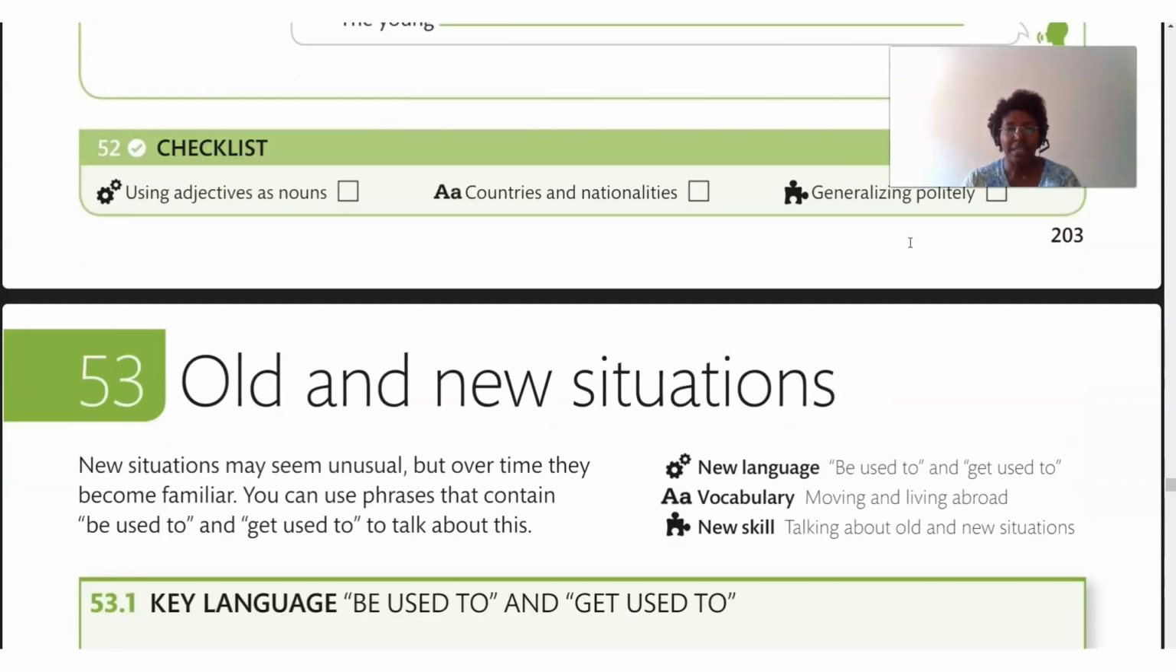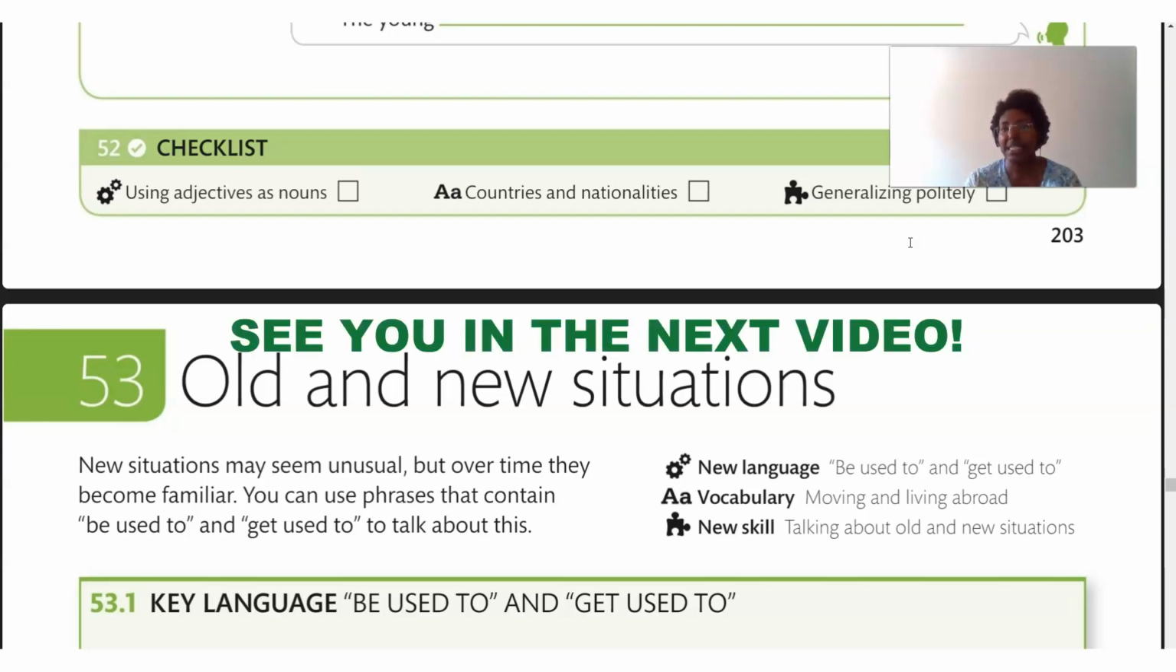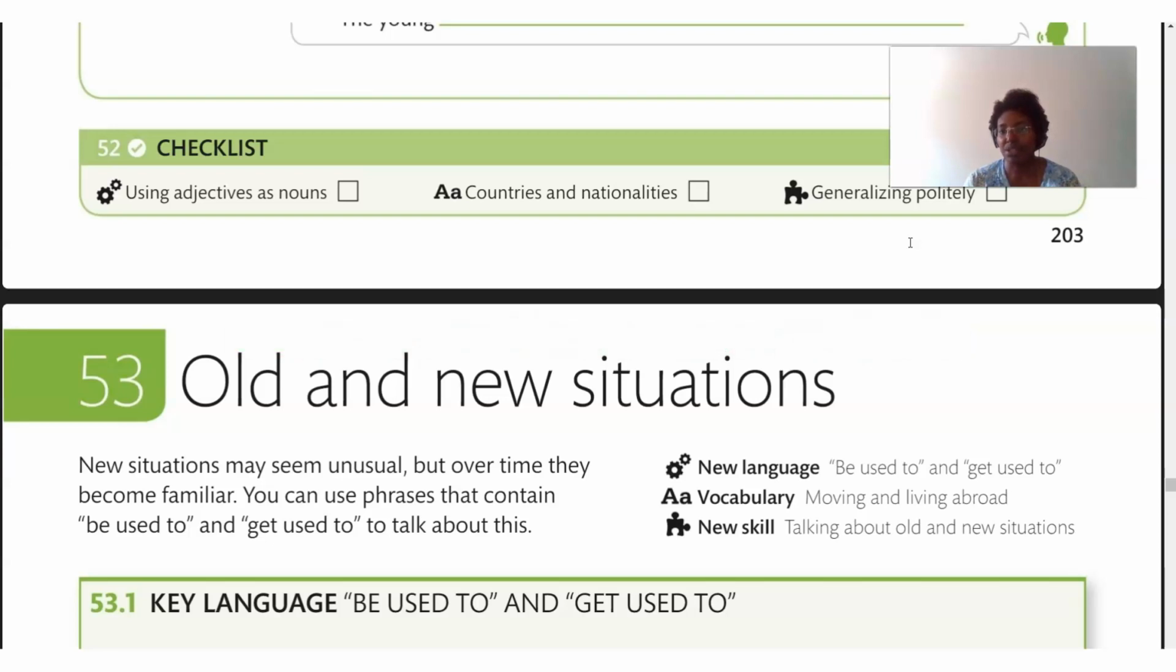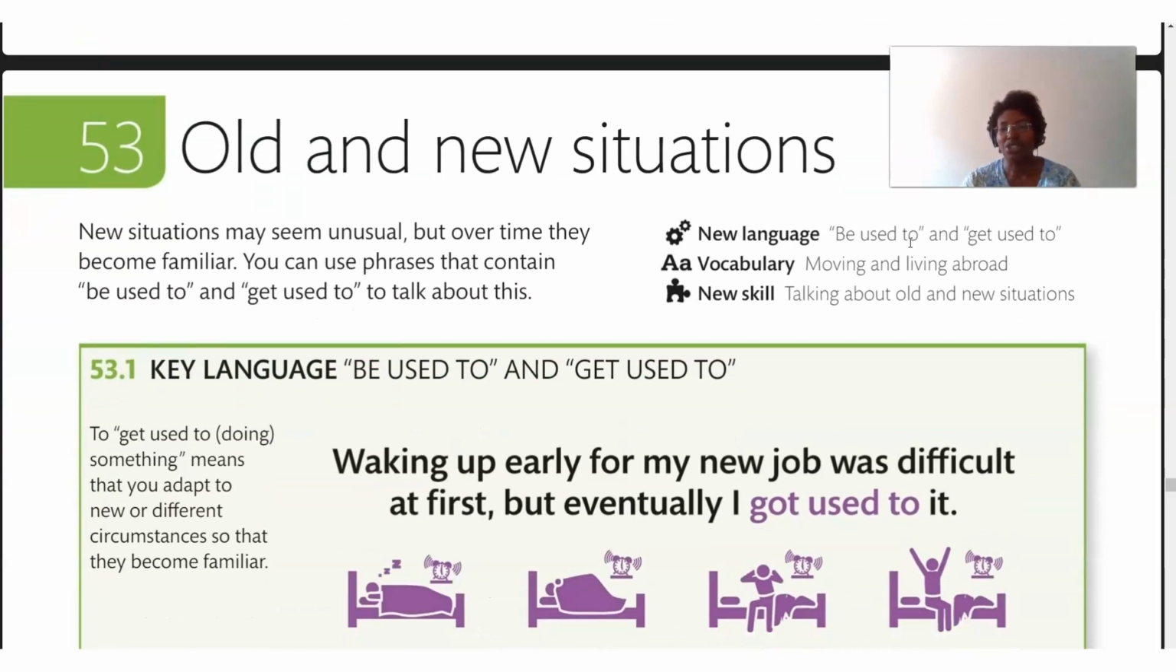All right, so we are at the end of our chapter 52. So we talked about using adjectives as nouns. We talked about countries and nationalities and those words associated with that in chapter 51, and just generalizing politely. And we saw how to do that. Now let's go to chapter 53. That will be in the next video, old and new situations. See you next time.